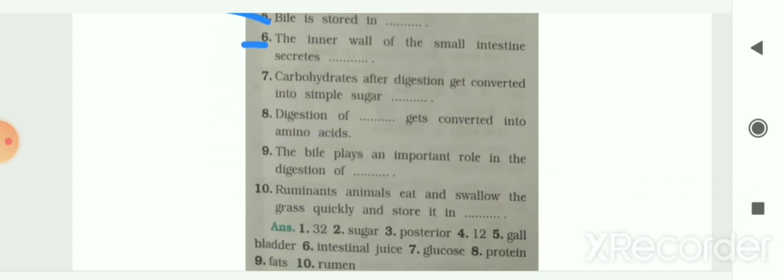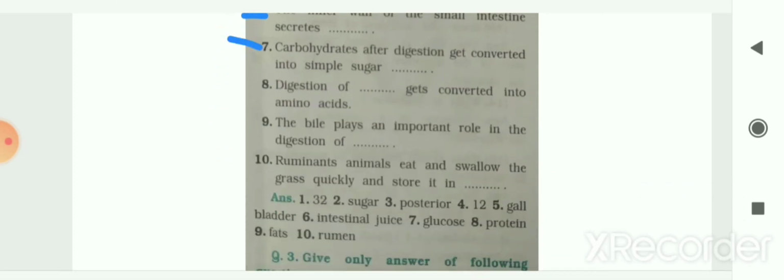The next is, the inner wall of the small intestine secretes blank. So the inner wall of the small intestine secretes intestinal juice. Next, blank 7, the carbohydrates after digestion get converted into simpler sugar called blank. So the carbohydrates after digestion get converted into simple sugar, that is glucose. So glucose is your answer.